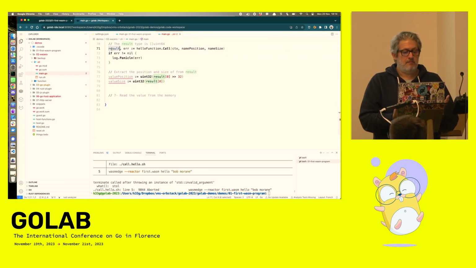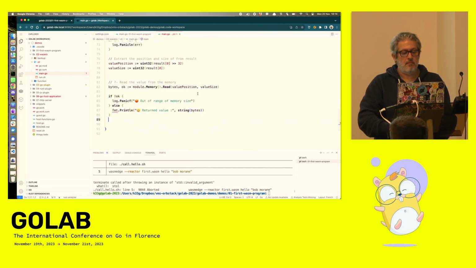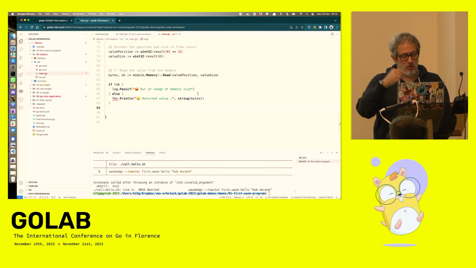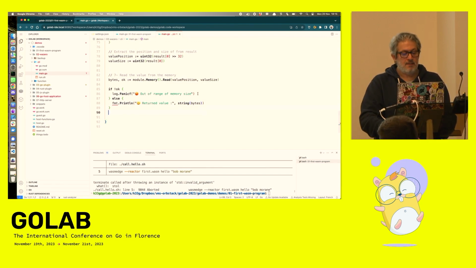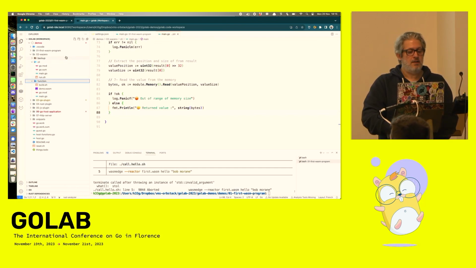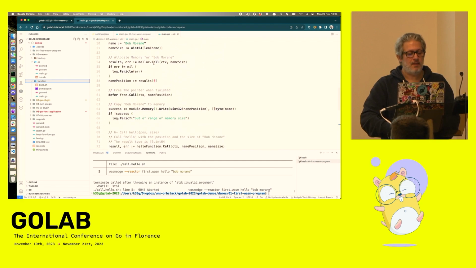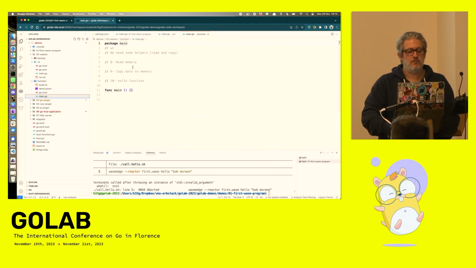Into the result variable, I will get a value, and I will extract with the bit manipulation the position and the size of the return value in the memory. And then I can read it and print it. So I read the value from the memory, and I will display the return value of the function. So the CLI is developed with Go and with the Wazero runtime here. Now I will create the function.